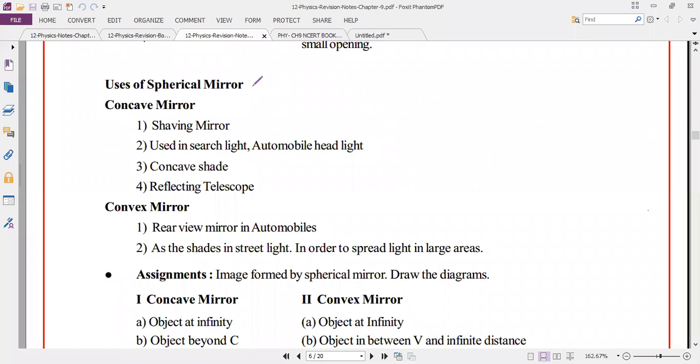So actually, I gave some homework for you: the uses of spherical mirrors, concave mirror and convex mirror. Concave mirror is used as a shaving mirror, in searchlights, automobile headlights, and reflecting telescopes. Convex mirror is used as a rear view mirror in automobiles, and in street lights in order to spread light over a large area.